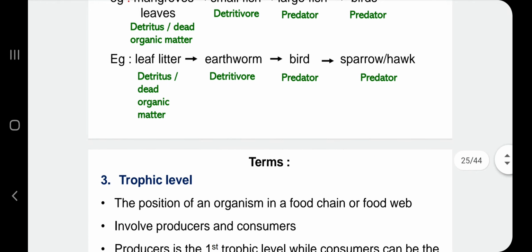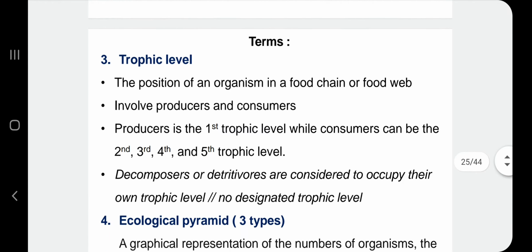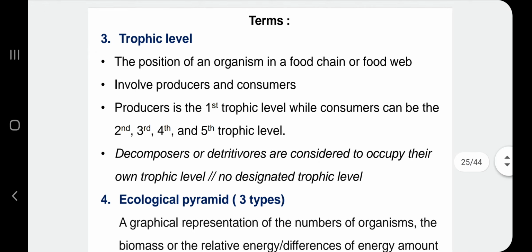Okay, settle. Let's move on to the third term, which is trophic level. So trophic level refers to the position of an organism in a food chain or food web. So position. So kalau producer tadi, usually dia pada first trophic level tu position dia.